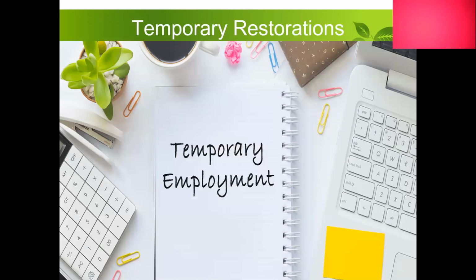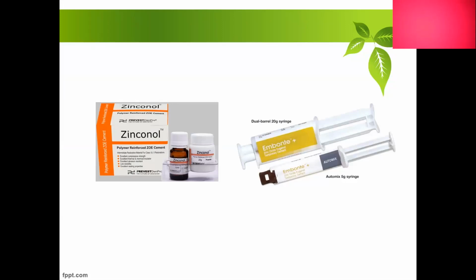Now, if we talk about temporary restorations, we use temporary restorations to have a time lapse, for example to see the improvement after indirect pulp capping or direct pulp capping, we wait with the temporary restorative materials, and also we give temporary restorations in between appointments. So the recent advances among these are reinforced zinc oxide eugenol cement, with brand names like Zinconol, where resins are incorporated into ZOE to improve the physical properties and also the strength of the material.